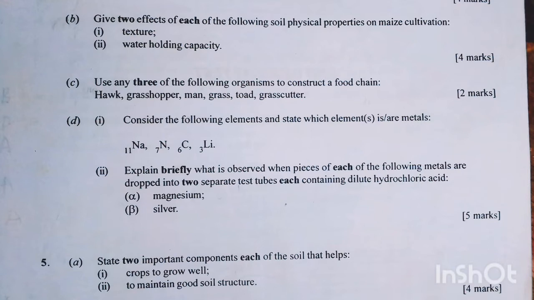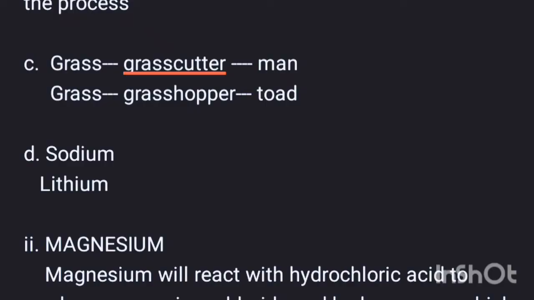Question C. Use any three of the following organisms to construct a food chain: hawk, grasshopper, man, grass, toad, grass cutter. You have grass to grass cutter to man, and grass to grasshopper to toad.